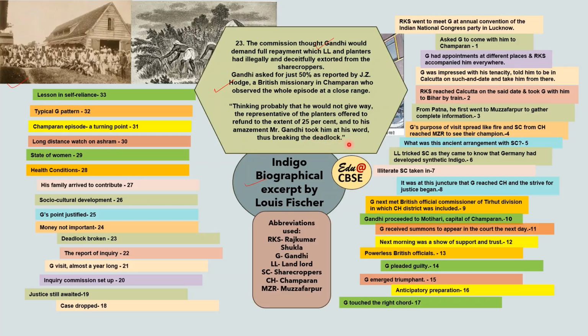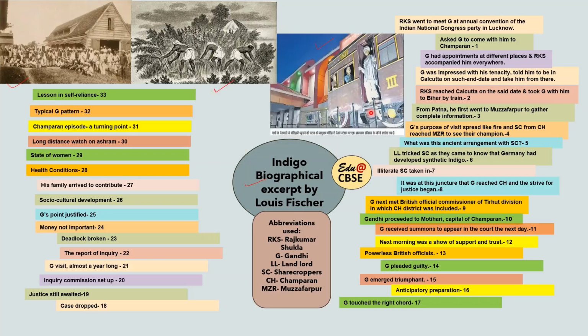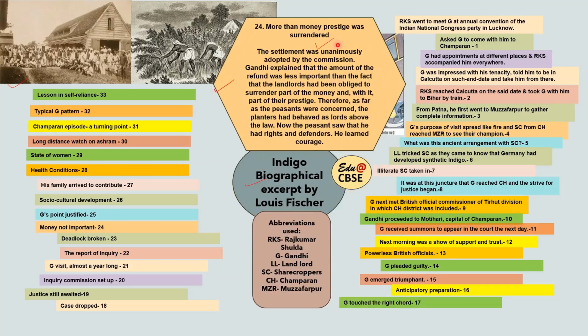So Gandhi agreed to 25%, and like this, the deadlock was broken. Now, why Gandhi agreed to it, that is again important. More than money, prestige was surrendered. This is what Gandhiji believed. He said that it wasn't the money that was important. What was important was that they had to bow their heads.